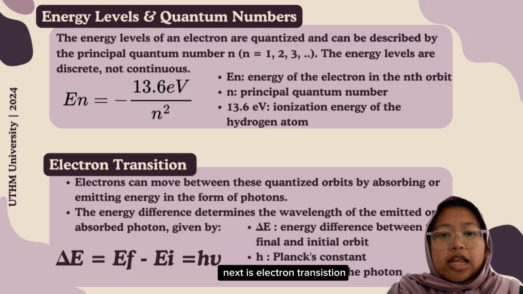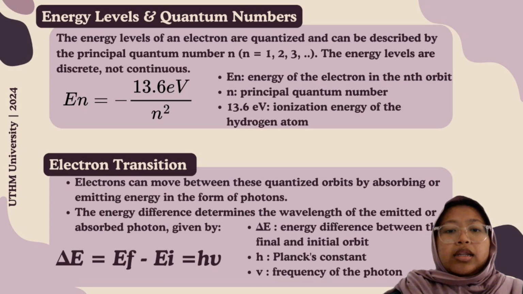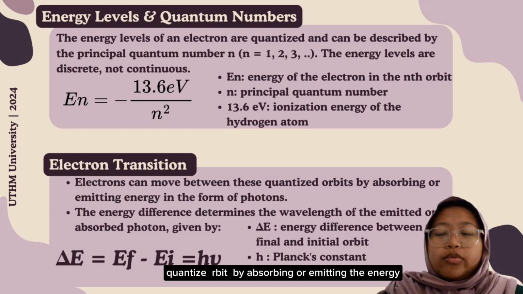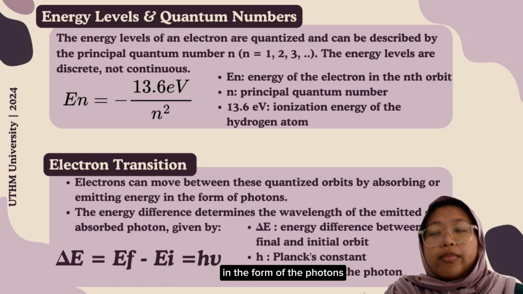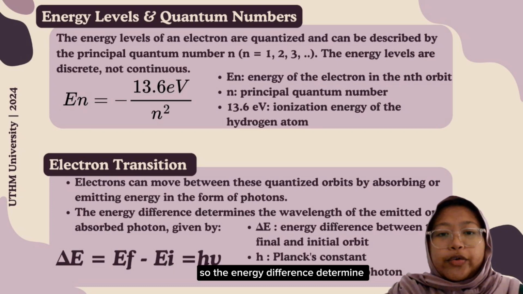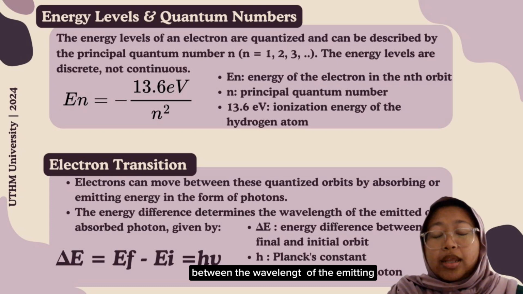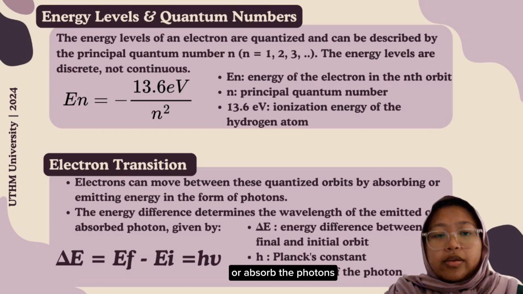Next is electron transition. The electron can move between the quantized orbits by absorbing or emitting energy in the form of photons. So the energy difference determines the wavelength of the emitted or absorbed photons.